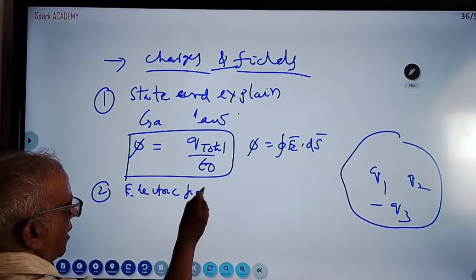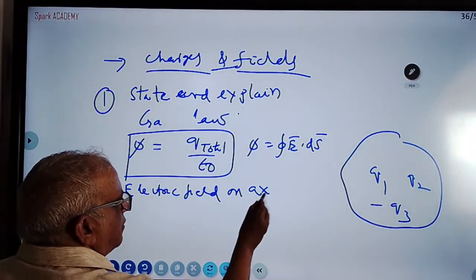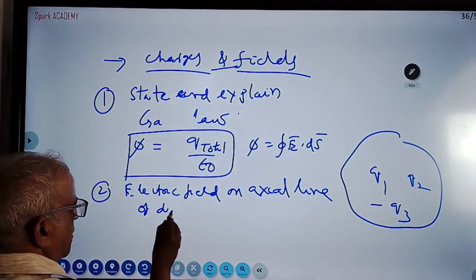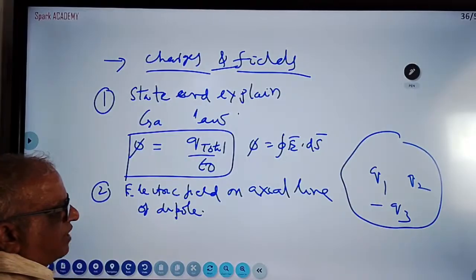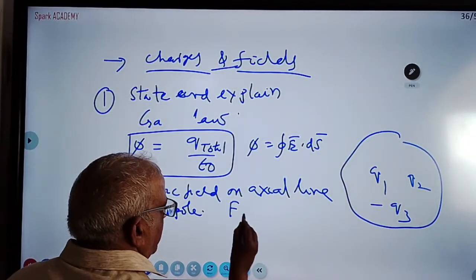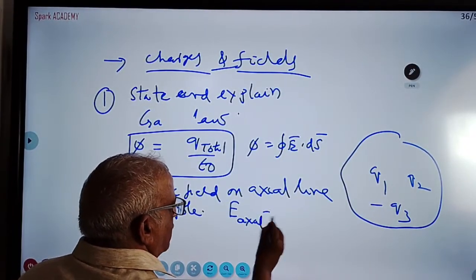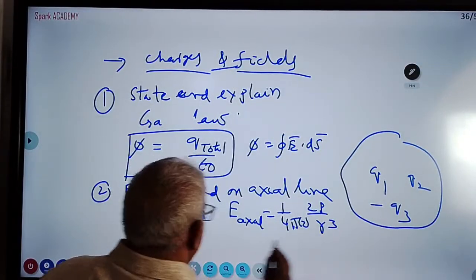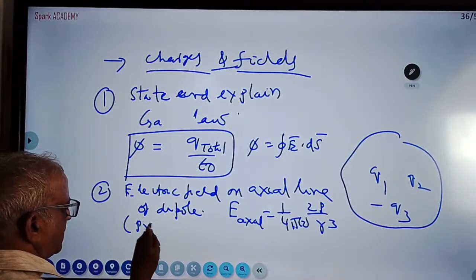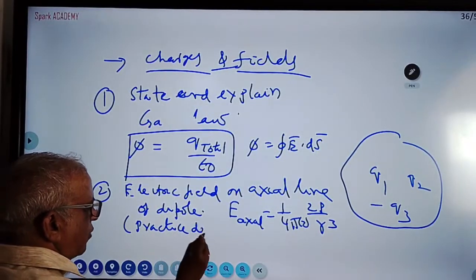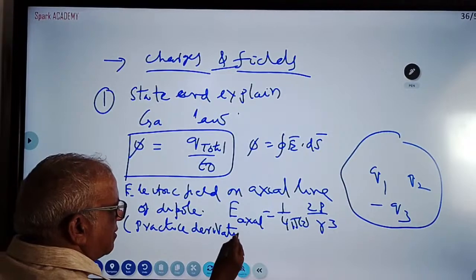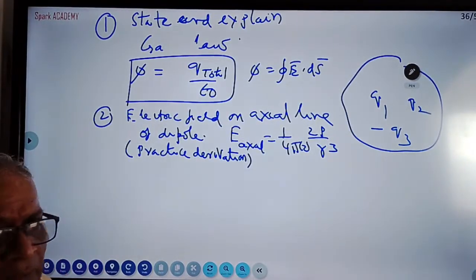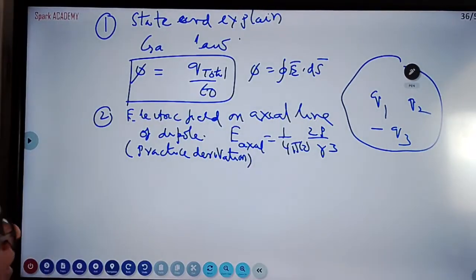Electric field on the axial line of a dipole. They are asking this derivation in practice. What is the formula? 1 by 4 pi epsilon naught, 2p by r cubed. Practice this derivation. I don't have much time because we only have 2 hours. I discussed very short questions, but these are long. But I discussed some short questions appropriately.